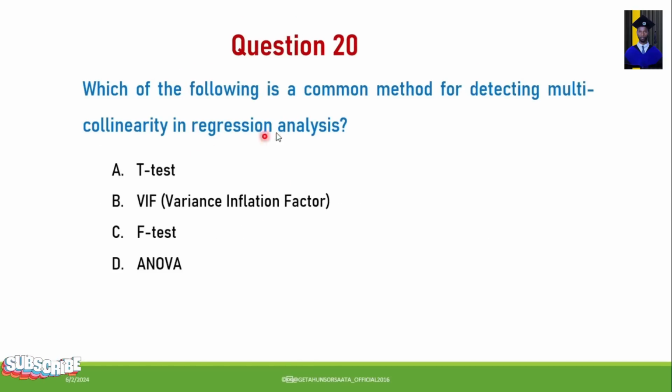Next, which of the following is a common method for detecting multicollinearity in regression analysis? A. T-test. B. Variance inflation factor or VIF. C. F-test. D. ANOVA. So from these tools, we use variance inflation factor for detecting multicollinearity in regression analysis. So B is the correct answer.